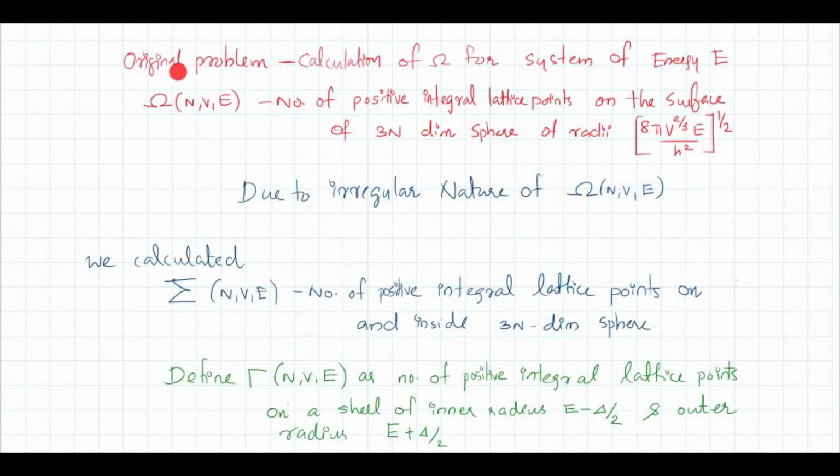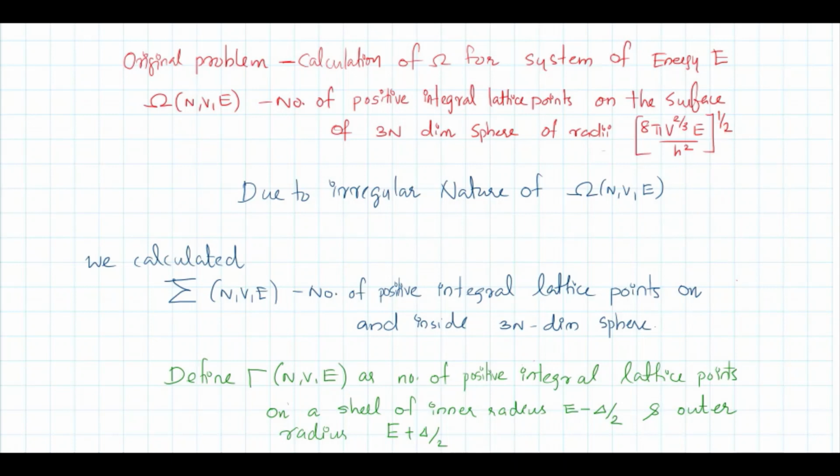Now we will go back to our original problem. It was calculation of omega, number of microstates, for a system of total energy E, number of particles n and volume V. It is omega(n, V, E). And we have seen that it is nothing but the number of positive integral lattice points on the surface of a 3n dimensional sphere of radius (8 pi v raised to 2 by 3 e by h square) raised to half.